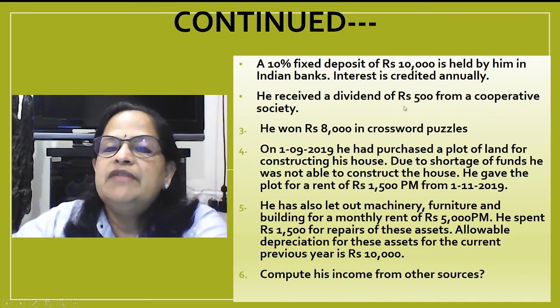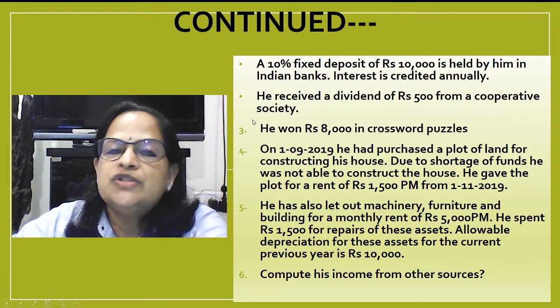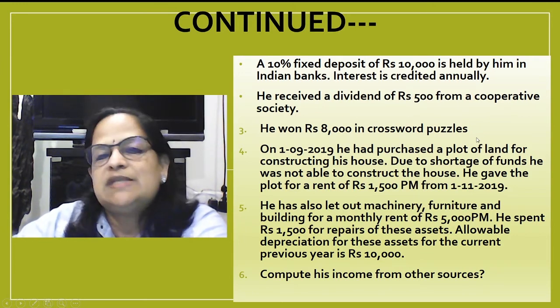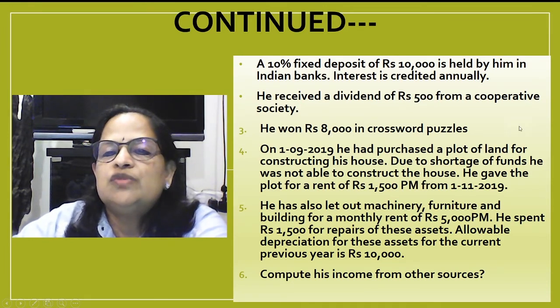He received a dividend of rupees 500 from a cooperative society, taxable. He won rupees 8,000 in crossword puzzles. If it's less than 10,000, there is no TDS for crossword puzzles.